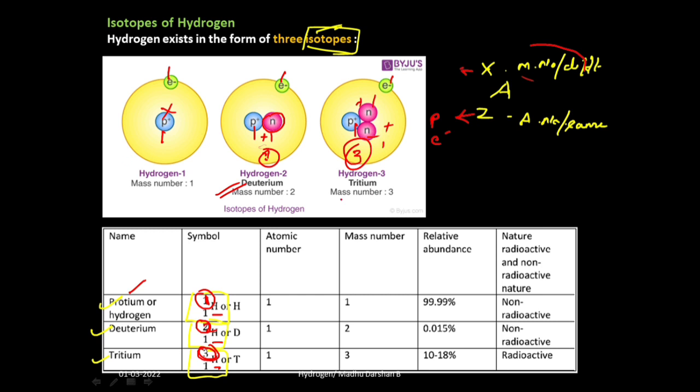Now, what is relative abundance? Relative abundance means out of these three isotopes, protium, deuterium, tritium, which amongst them exists in large quantities? That is protium. So in the universe, we will get protium as a major element. Then at second position we have tritium, and at third position we have deuterium. So this column is not required for you.